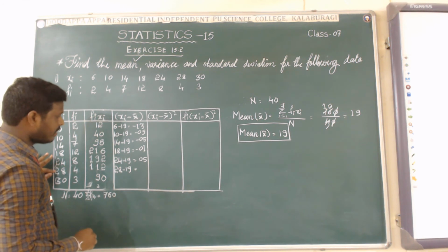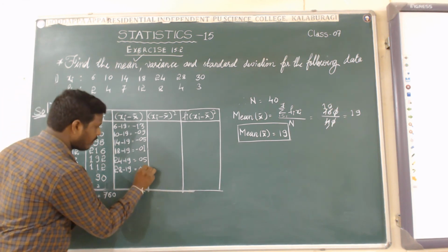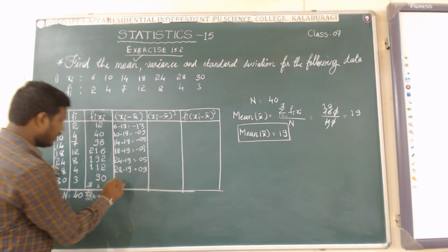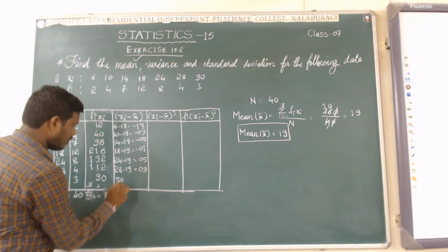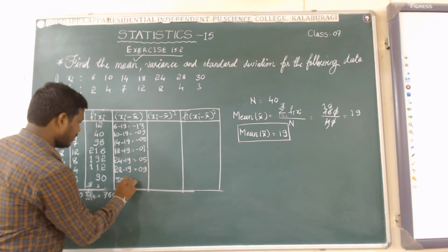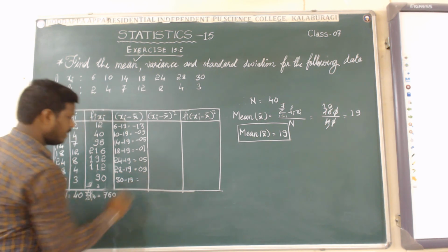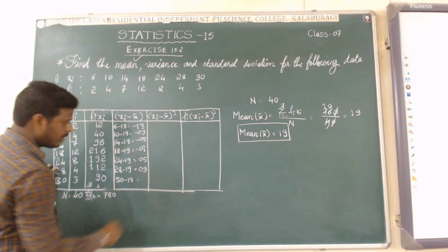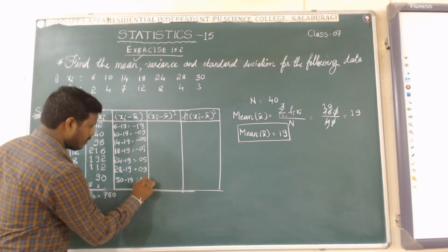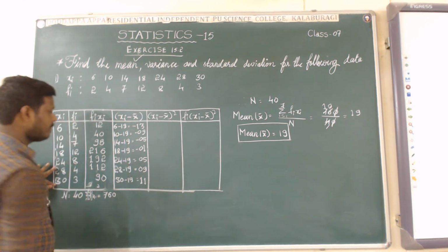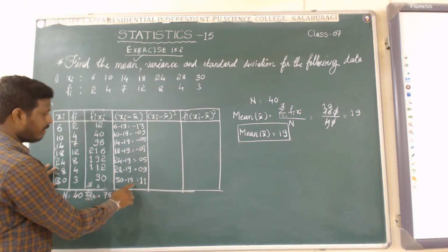How much you will get? 9. 30 minus 19. How much you will get? 11. Yes. When you add 11 to this, you will get 30.